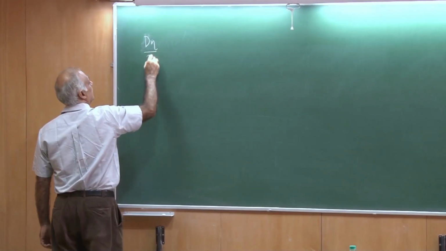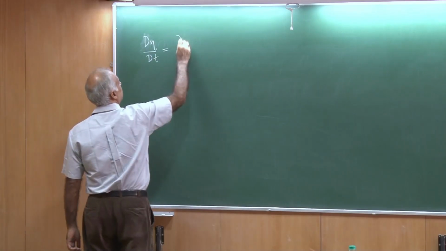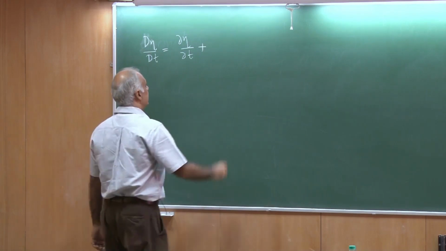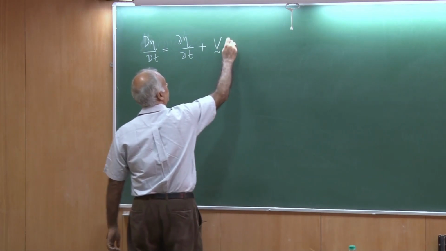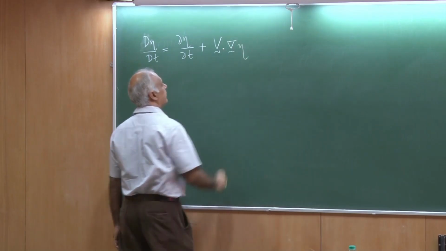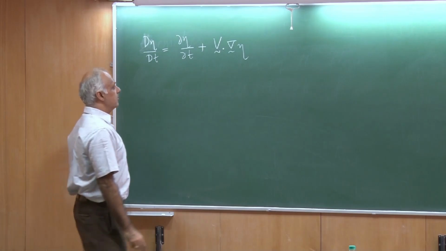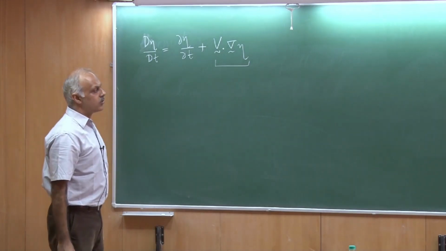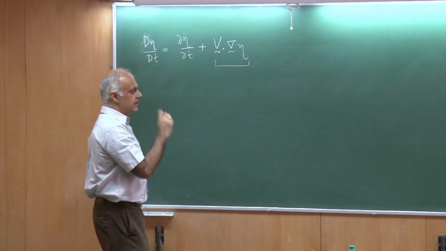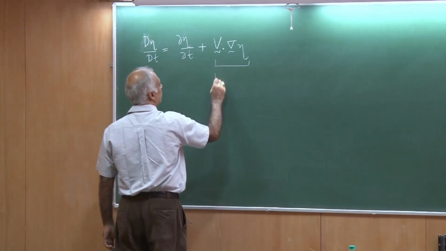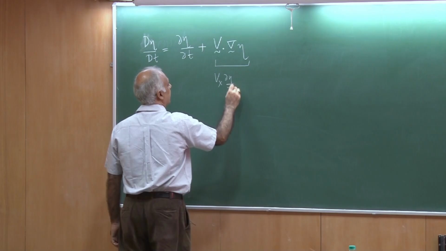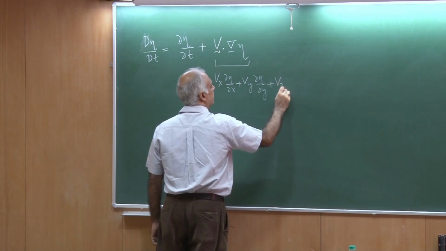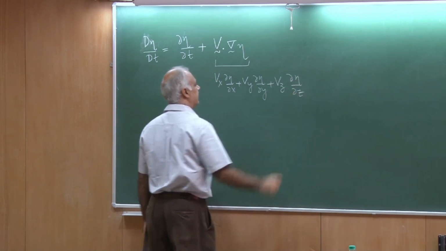So this is d eta by dt, this is del eta by del t, and this I can write as v dot gradient of eta. Okay. So notice I have made a compact notation for that quantity written over there in the white box, which is essentially Vx times del eta by del x plus Vy del eta by del y plus Vz del eta by del z.